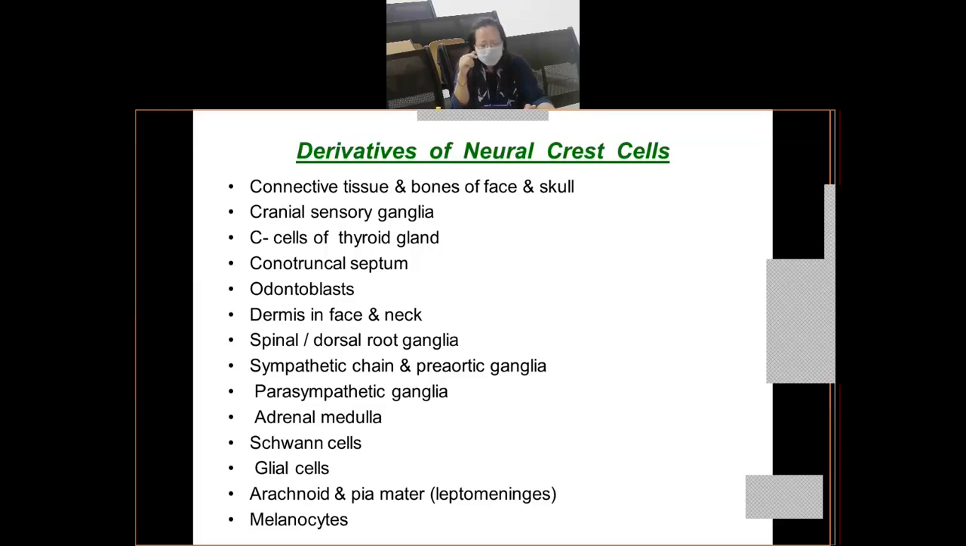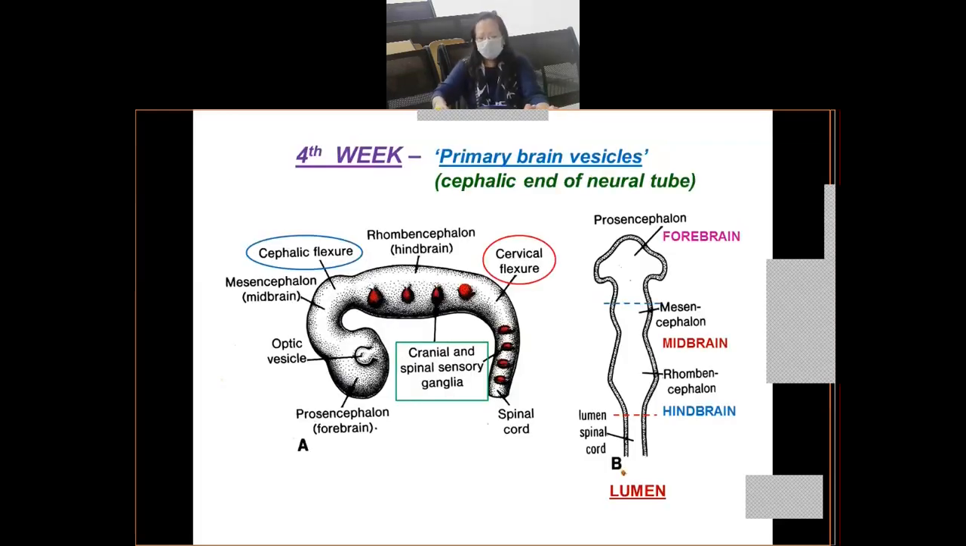Okay, so melanocytes are the pigment cells which are found in the epidermis of skin. Right? So all these structures are derived from neural crest cells. Clear? Okay, so let us go further into the development of the CNS.